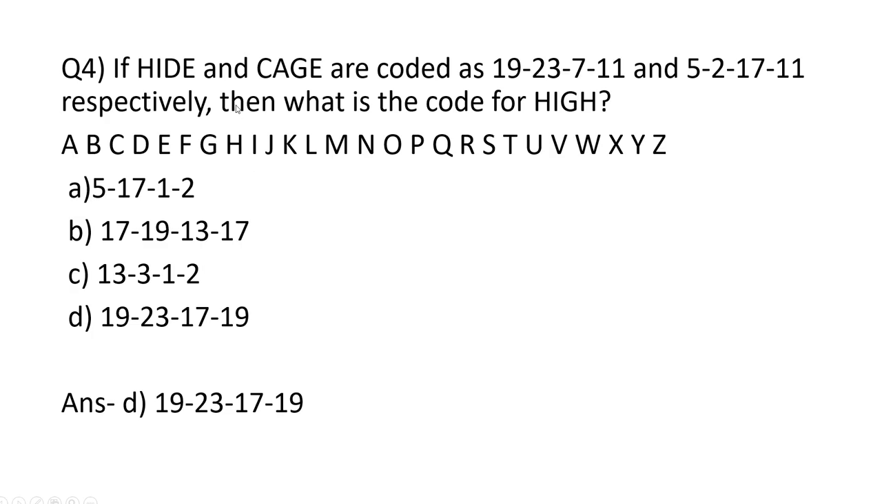So that means it is a symbol coding, and here 19 stands for H. So in that way, 11 stands for E. So if you use these letters here, H will be 19, I will be 23, then G from here will be 17 and H will be again 19. So option is D, that is 19, 23, 17 and 19.